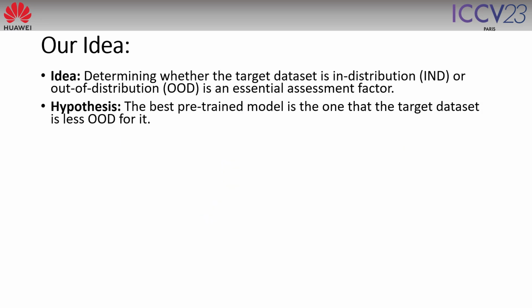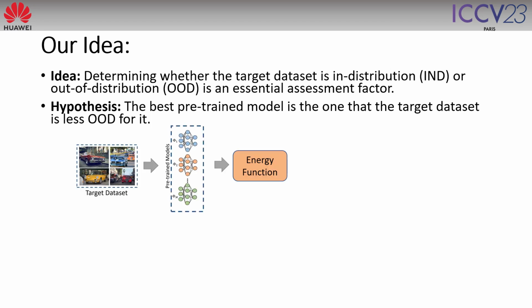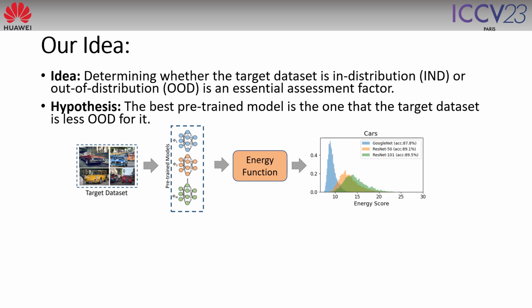Our idea is that determining whether the target dataset is in distribution or out of distribution is an essential assessment factor. And our hypothesis is that the best pre-trained model is the one for which the target dataset is less OOD. So based on that, we propose to use energy functions, which have been shown to be very effective in detecting OOD samples, as a transferability estimation metric.